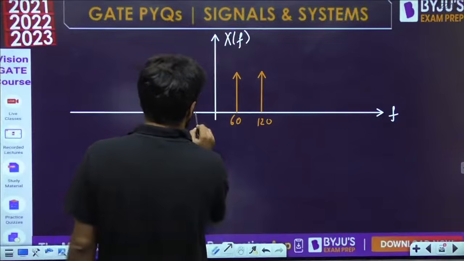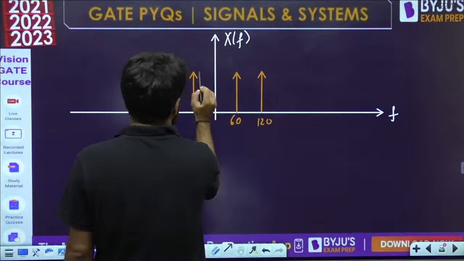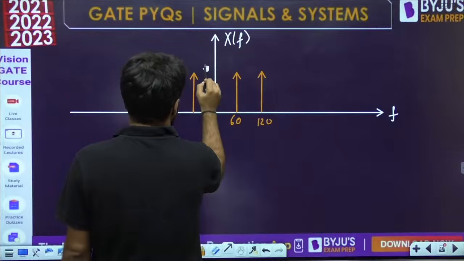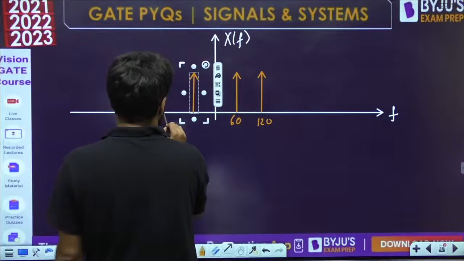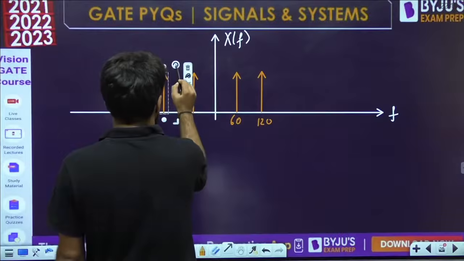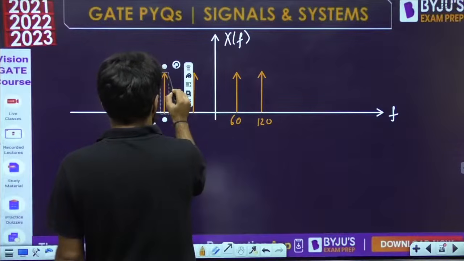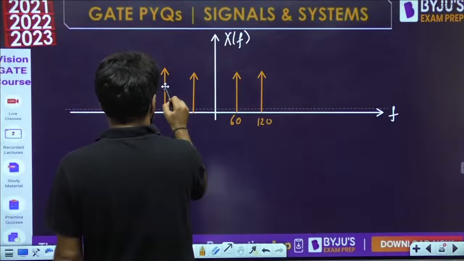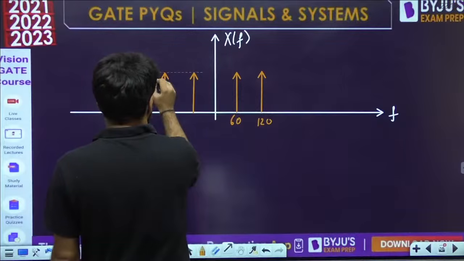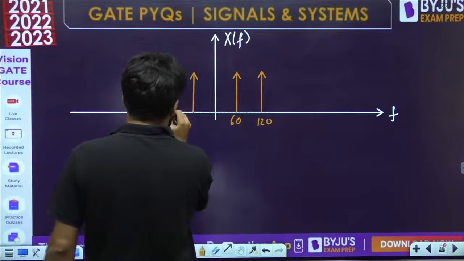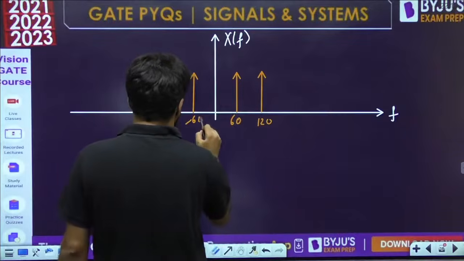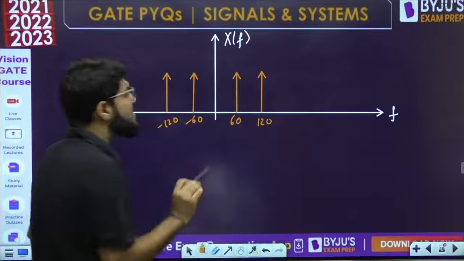There will also be at -60 and at -120. But this is only X of f.